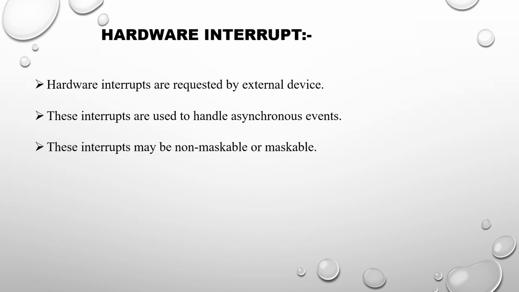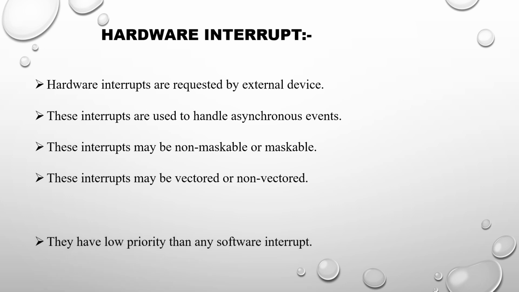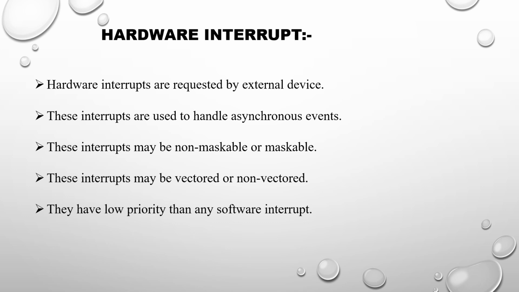These interrupts may be non-maskable or maskable. That is, the interrupts that come under the hardware category can be masked, or they can be non-maskable. They may be vectored or non-vectored; some might have their address, some might not. They have lower priority than software interrupts.